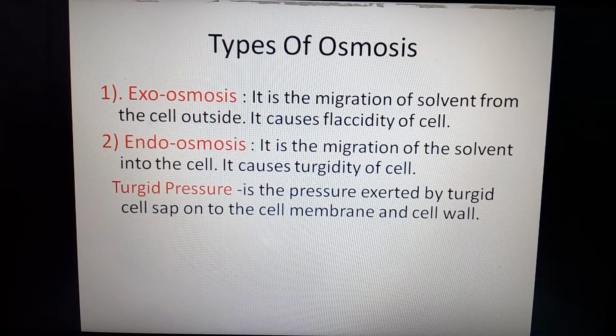It is a pressure exerted by water or cell sap on the cell membrane and cell wall, called turgor pressure. When water enters the cell cytoplasm, this water starts to exert pressure on the cell membrane or cell wall, which is called turgor pressure.